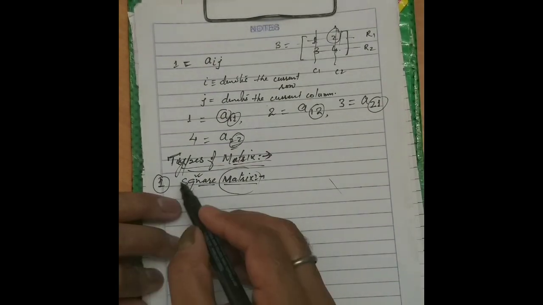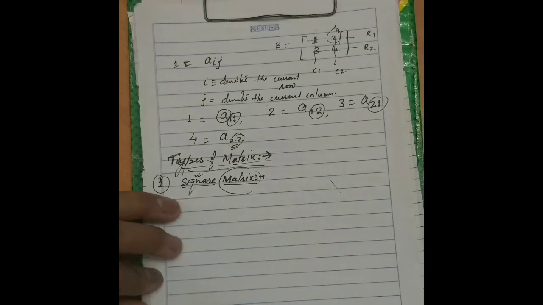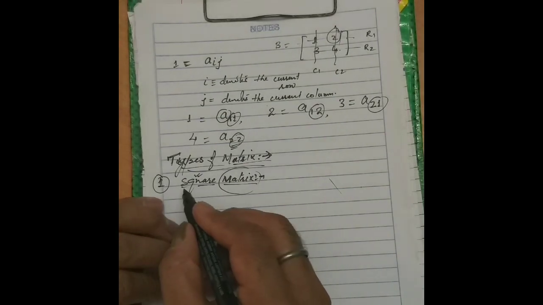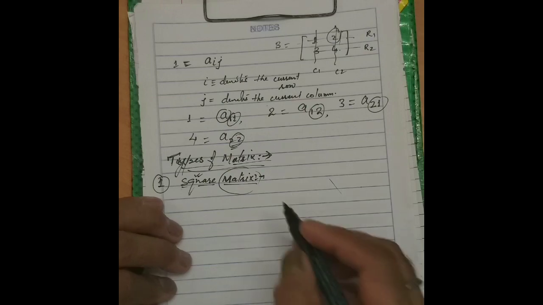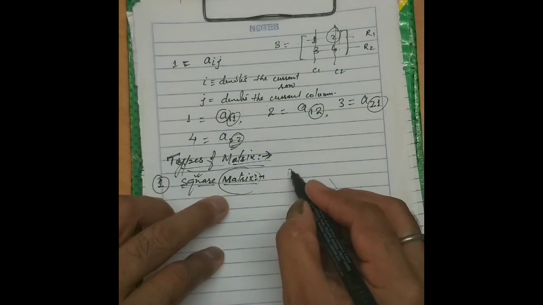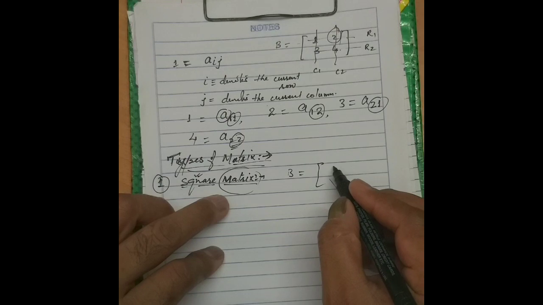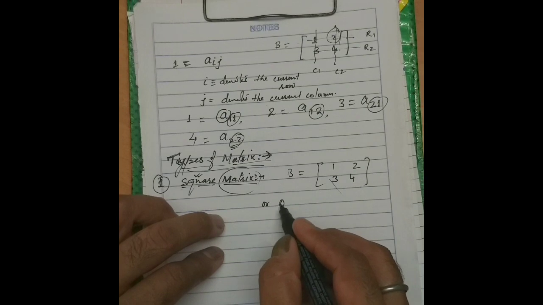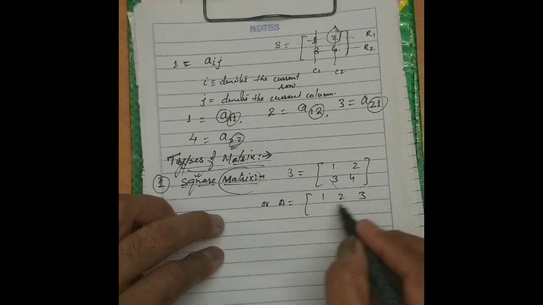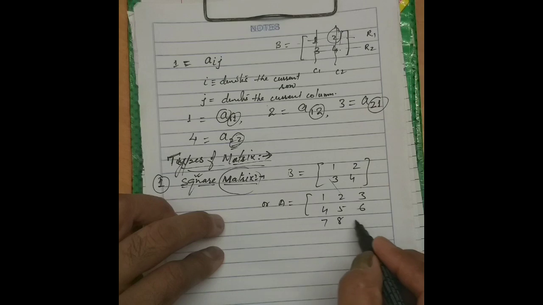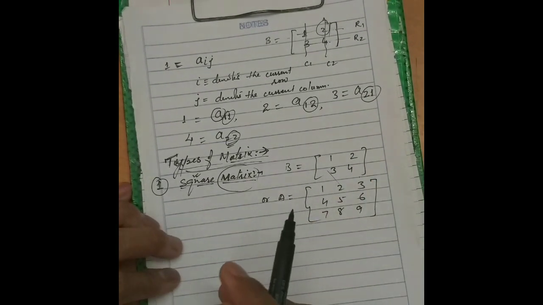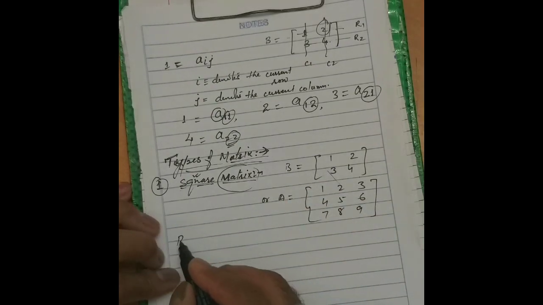So what does it mean? You need to understand that square means the length is equal to the breadth in a simple sense. Now in matrix sense, what do we mean by it? Let us see. For example, I take the same matrix: matrix B is equal to 1 2 3 4, or matrix A is equal to 1 2 3 4 5 6 7 8 9. In this case, as we have studied, what is the order of matrix B?